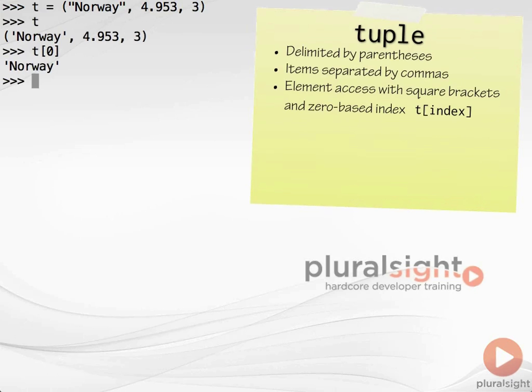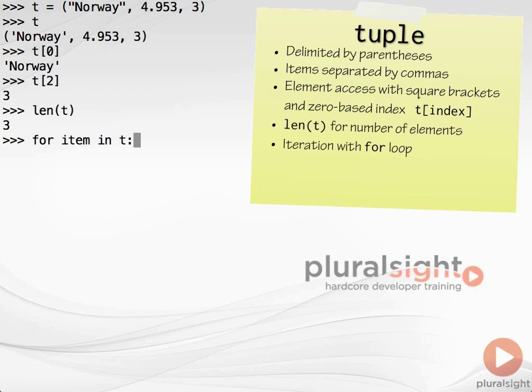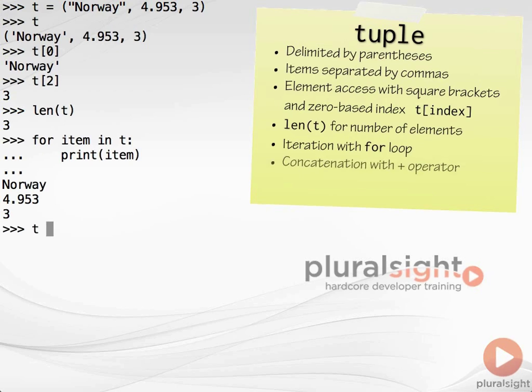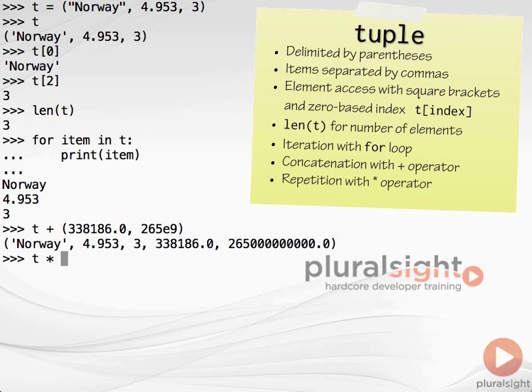We can access the elements of a tuple by a zero-based index using square brackets. And we can determine the number of elements in the tuple using the built-in len function. We can iterate over tuples using the for loop, and we can concatenate tuples using the plus operator. Tuples can be repeated using the multiplication operator.